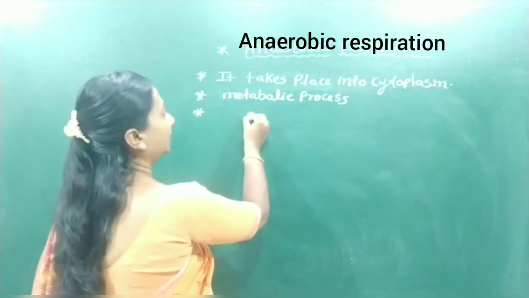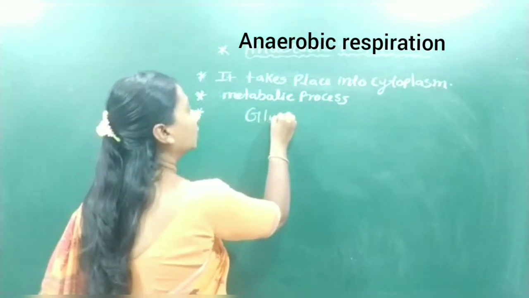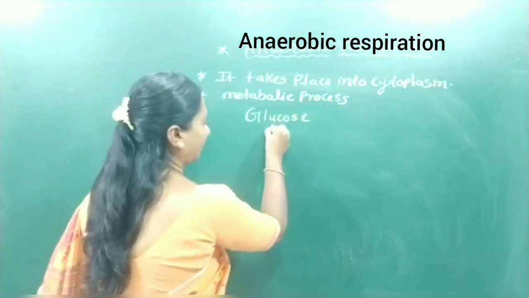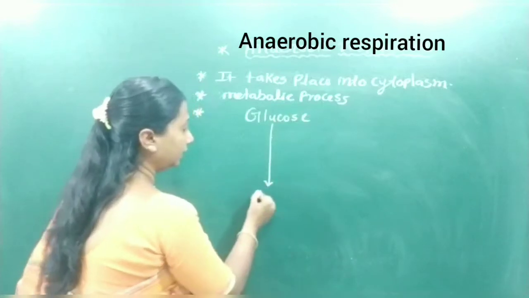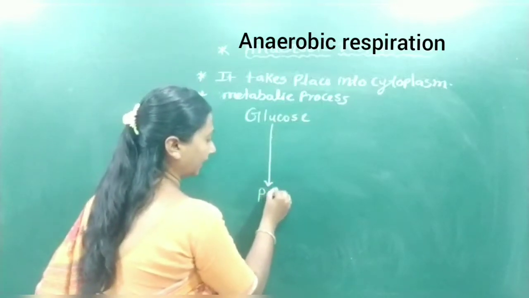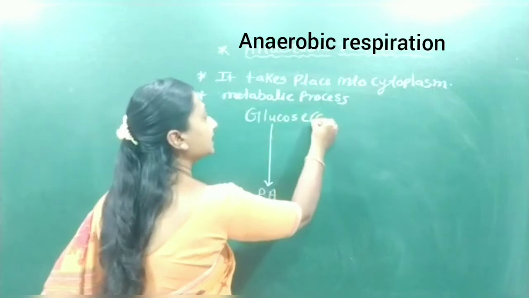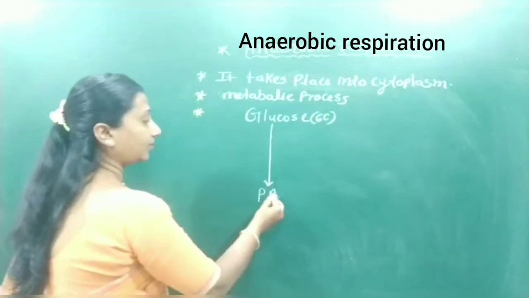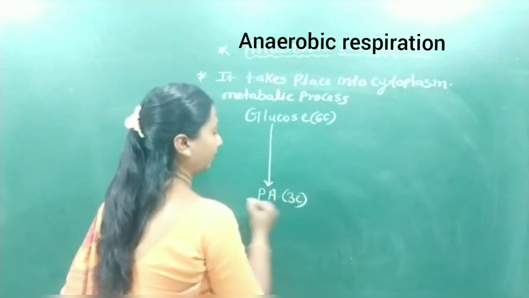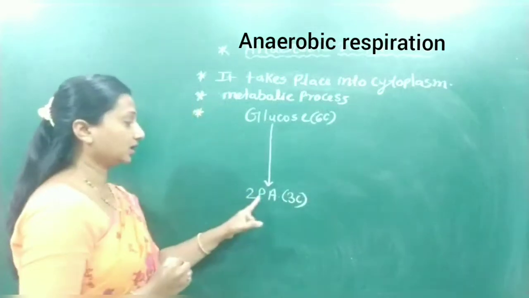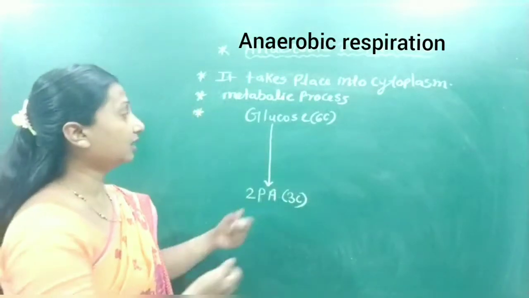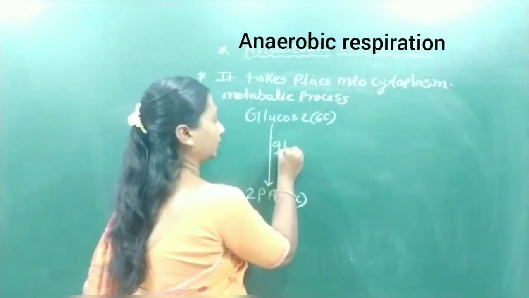When a glucose molecule, a 6 carbon compound, is broken down into pyruvic acid, a 3 carbon compound, two molecules are produced after glycolysis.